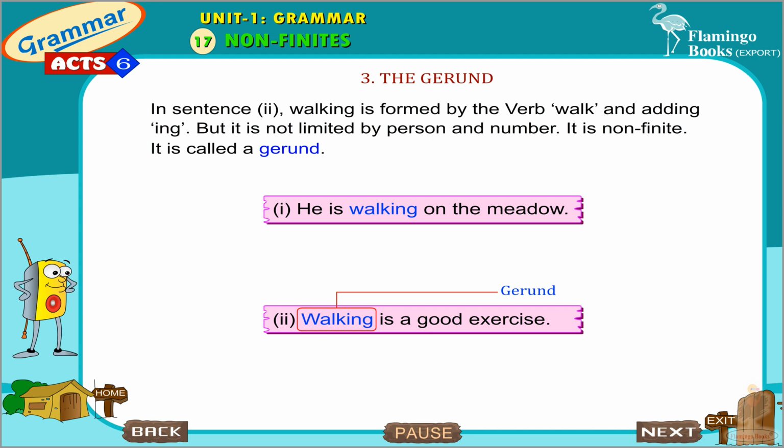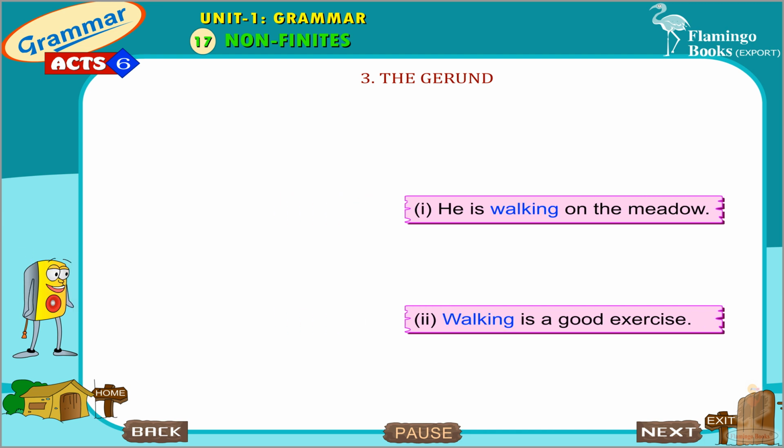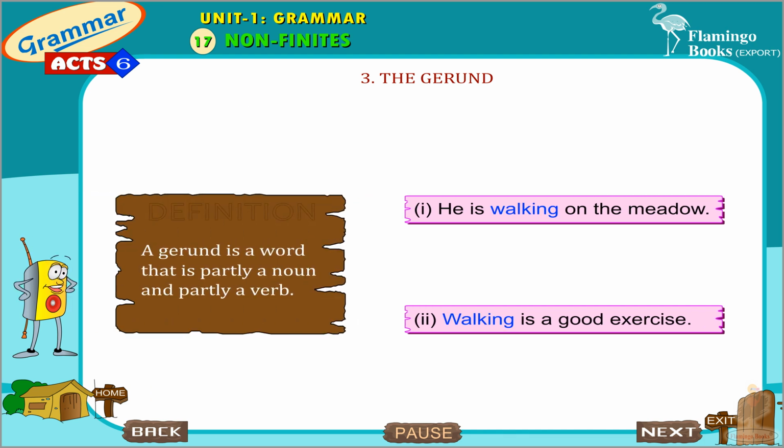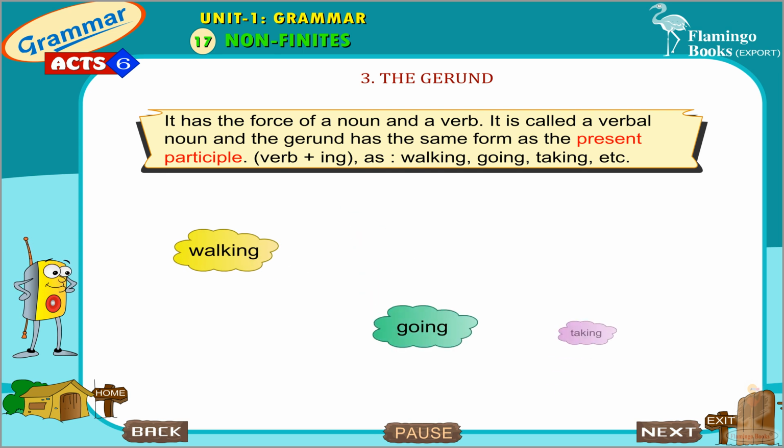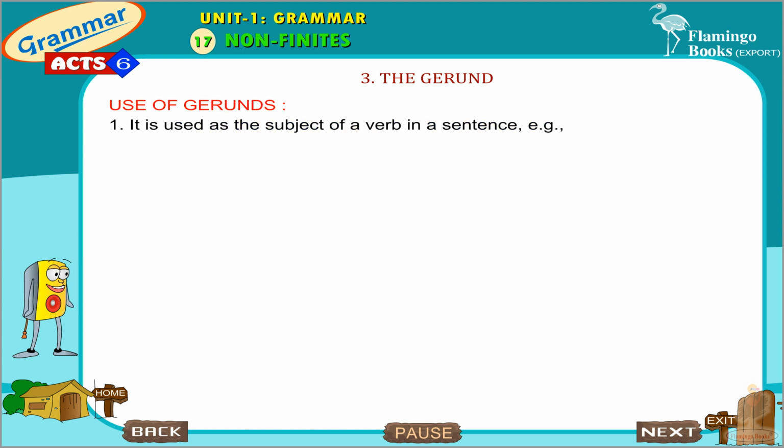It is called a gerund. A gerund is a word that is partly a noun and partly a verb. It has the force of a noun and a verb. It is called a verbal noun, and the gerund has the same form as the present participle: verb plus ing, as walking, going, taking, etc.